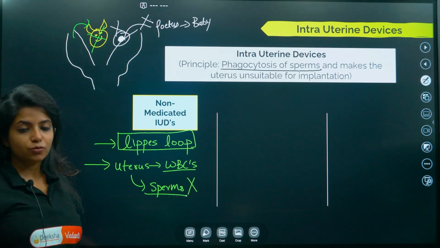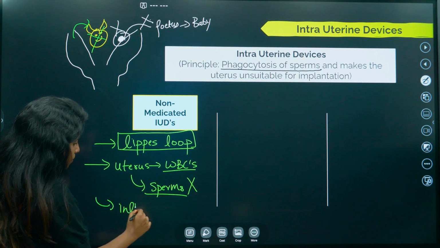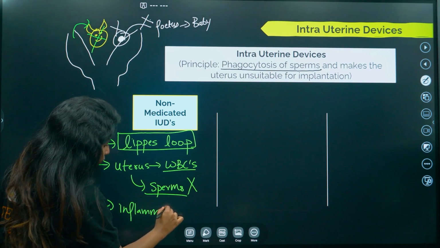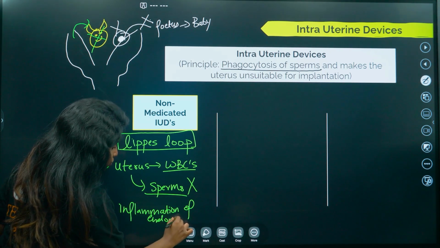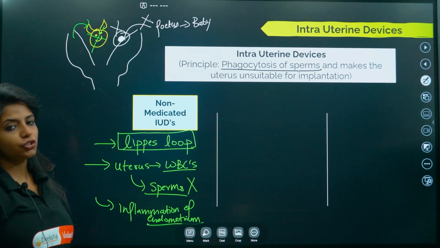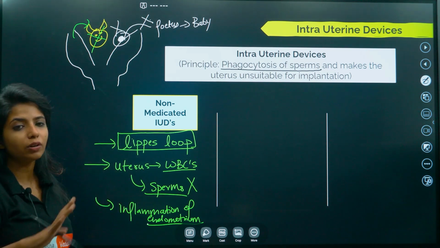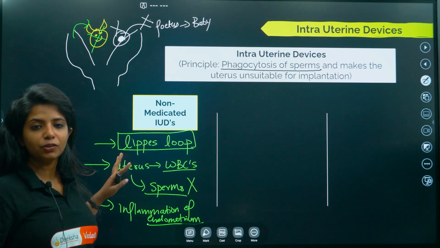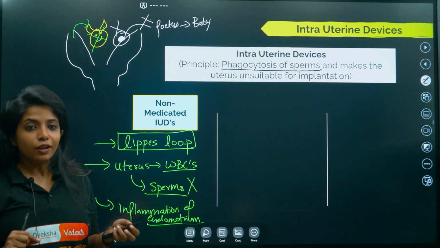Okay, so there is no chance. And as I said, inflammation of the endometrium is also there, which is why implantation does not happen. It is not in the correct state to get implanted. So the example is what? Lippes loop. There is nothing being released, no hormones, nothing being released because of the Lippes loop. It is just a foreign thing that is being put in the female body.